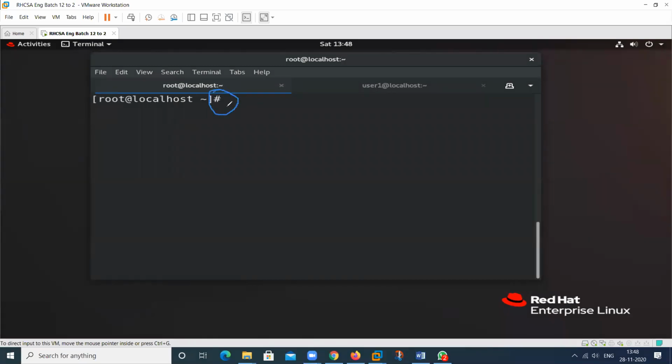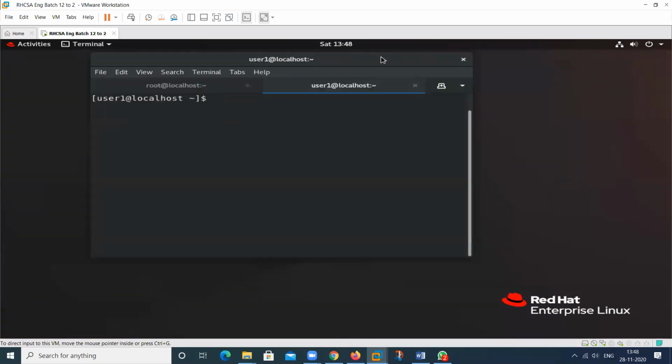Which sign here? This is the hash sign. And in this one, which sign here? Dollar. There are two types of sign. For the root, that is the hash sign. This sign indicates that the user logged in on this machine is a super user.